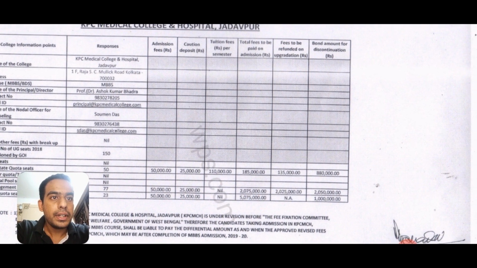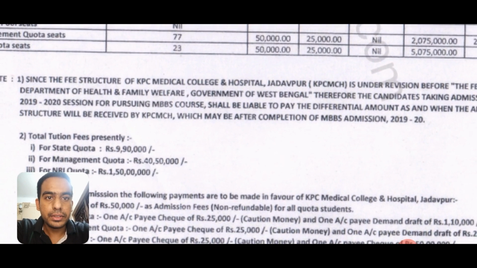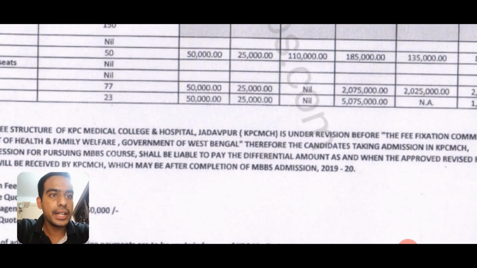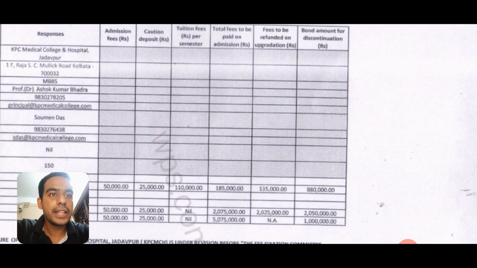Okay, now next column that we come to is the total, so that is approximately half of the total tuition fees that you have to pay in the entire course. So see here, the total fees is around 40 lakhs and you are paying 20 lakhs approximately during the time of admission.